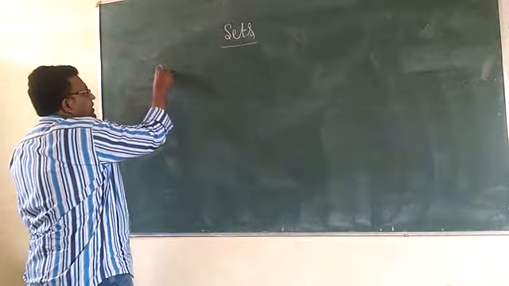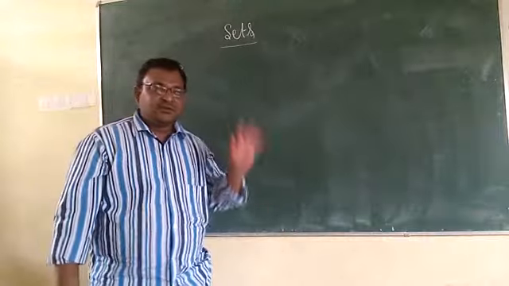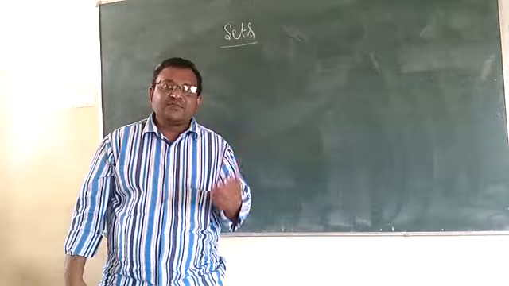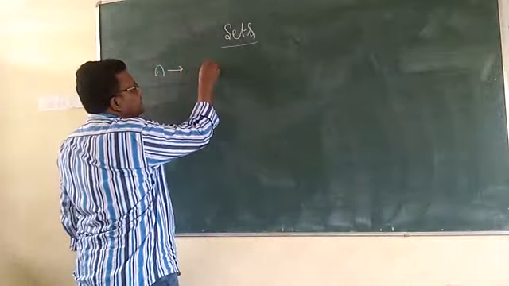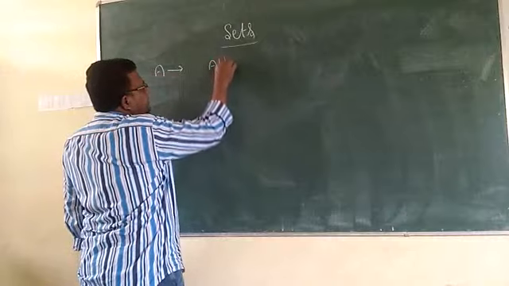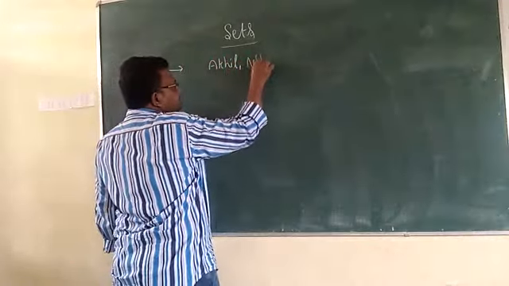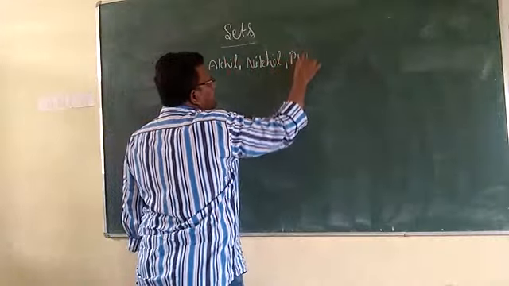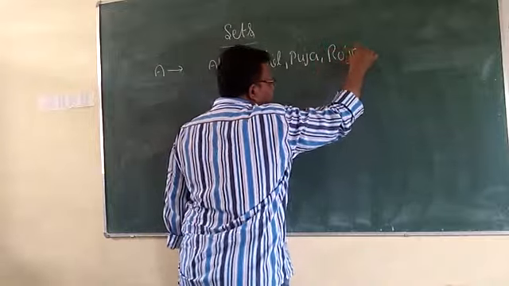One person A. I ask you, person A, collect all names of your family members. For example, A's family members' names are Akhil, Nikhil, Pooja, Roja.